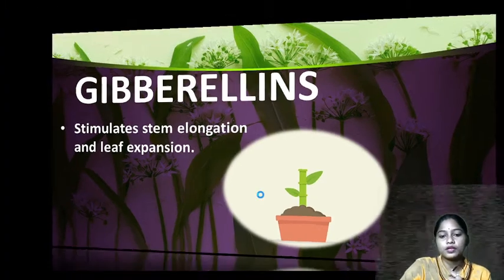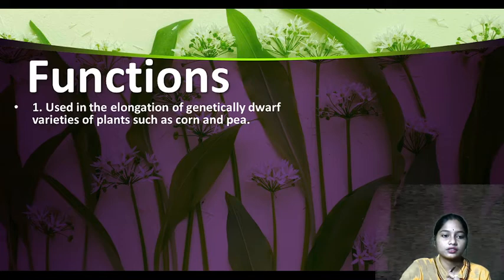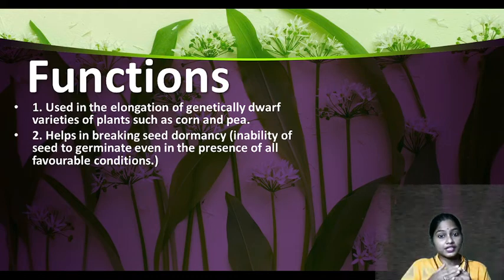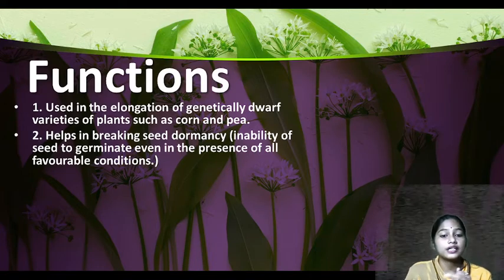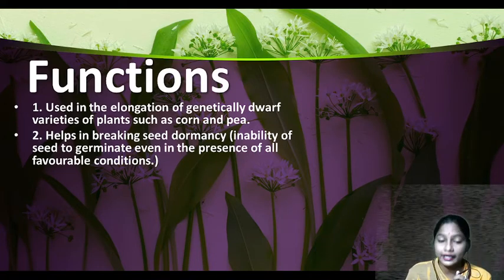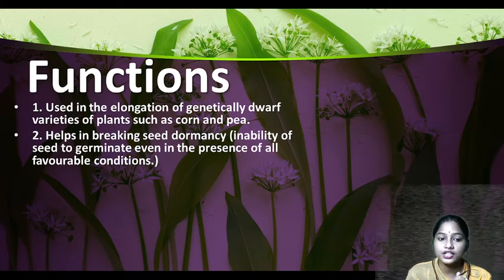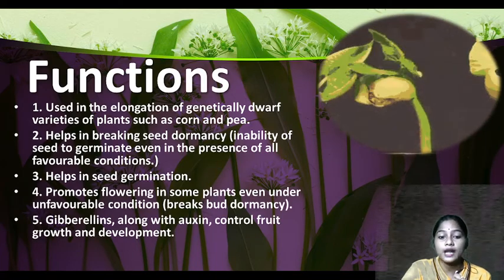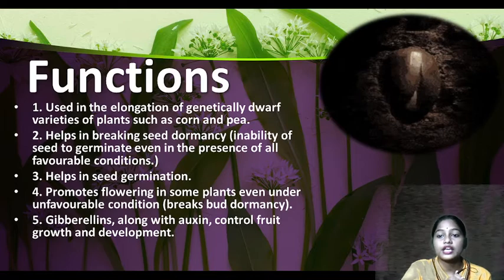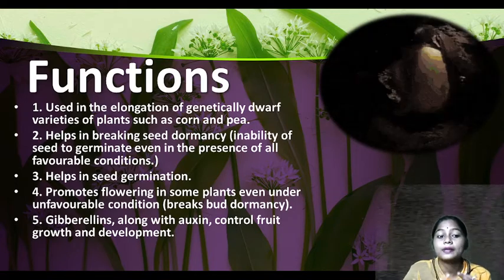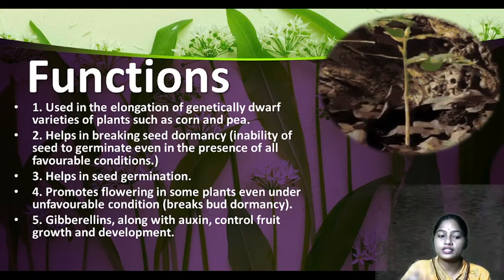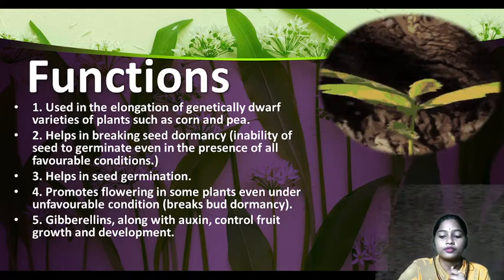Now what is its function? Used in elongation of genetically dwarf varieties of plants such as corn and pea, because it helps in the elongation of the stem, and helps in breaking seed dormancy. If the seed is not growing, it means it is in a dormant, inactive stage. As there is no favorable condition, it will help it to grow. It helps in seed germination and promotes flowering in some plants even under unfavorable conditions. Gibberellins along with auxin control fruit growth and development. Auxins and gibberellins together will help in the growth of a fruit, right?